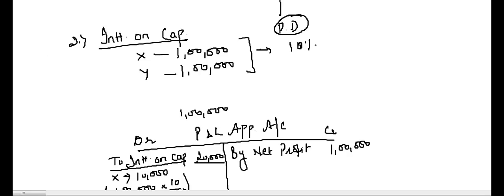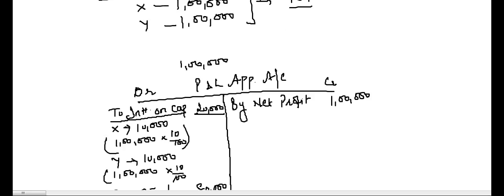The second thing I took up was interest on capital. Suppose X has a capital of 1 lakh introduced into the firm, Y has a capital of 1 lakh introduced, and the partnership deed is not silent. It says that interest on capital is to be paid at the rate of 10%. Why is this interest to be paid? Because X and Y are introducing their own money into the business. If they had kept that money in the bank, they would have earned interest. To compensate for that, the firm will pay them the interest instead of the bank.